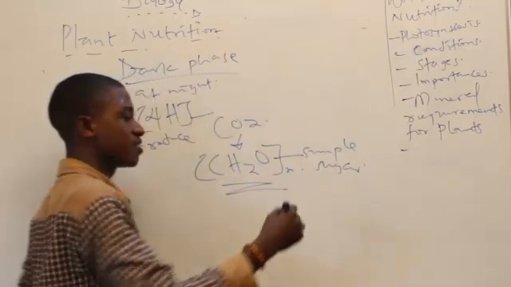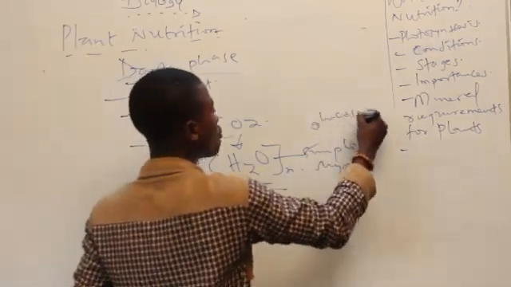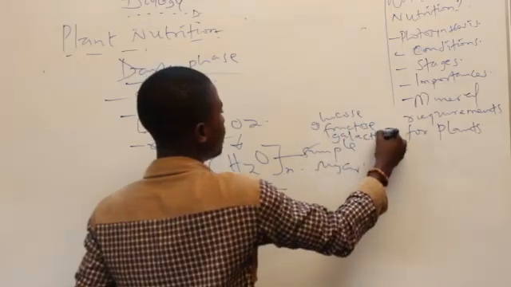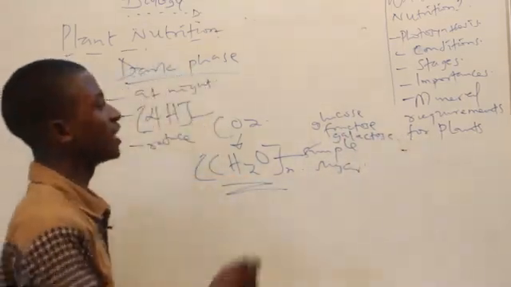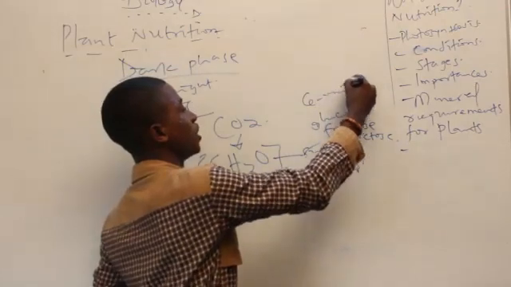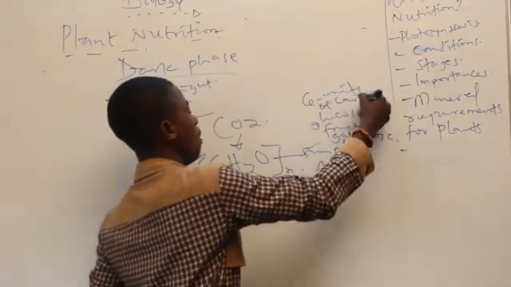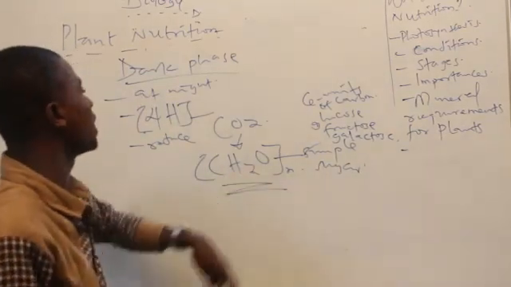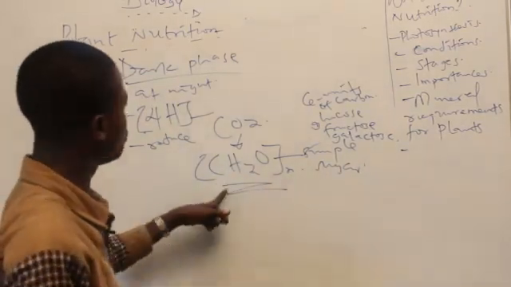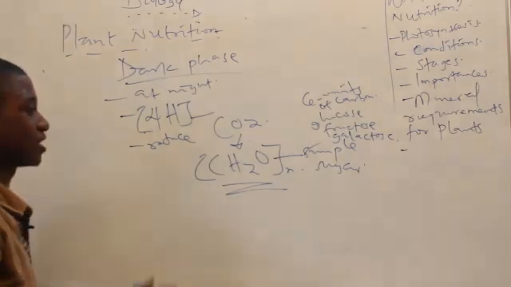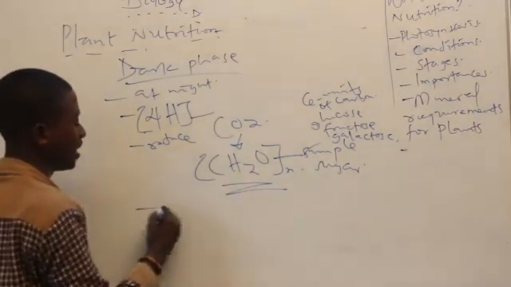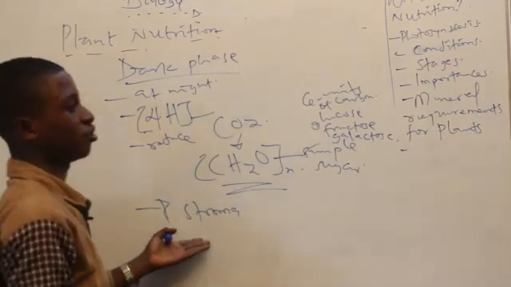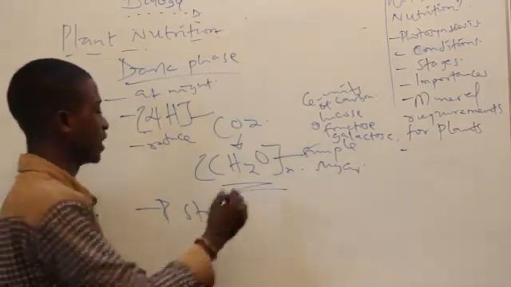Now what are simple sugars? Simple sugars are glucose, fructose, and galactose. Now they are monomers, as the case may be. They have 6 units of carbon. So basically we have CH2O. So this is the formula for simple sugar. So simple sugar is formed in the dark phase. One last point that is important to note under dark phase is that it takes place in the stroma. The stroma is the liquid portion of the thylakoid membrane that are present in the chloroplast.